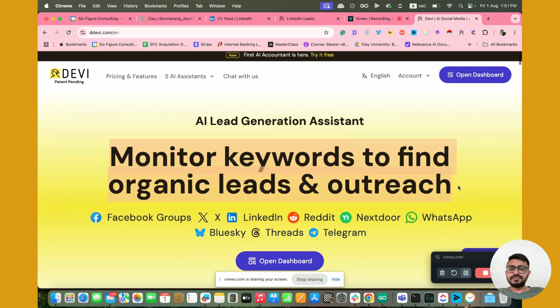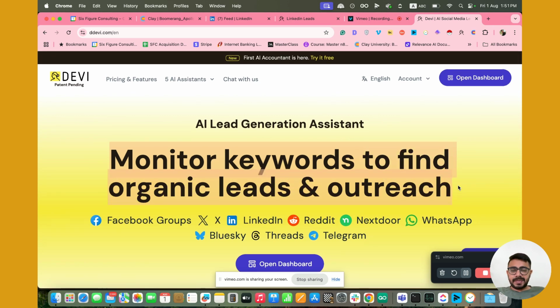In whatever space you are, there are so many posts that have already been posted by multiple influencers and content writers. So this tool tracks all those posts, and it will generate the list of posts in one single dashboard from all social media platforms, right?